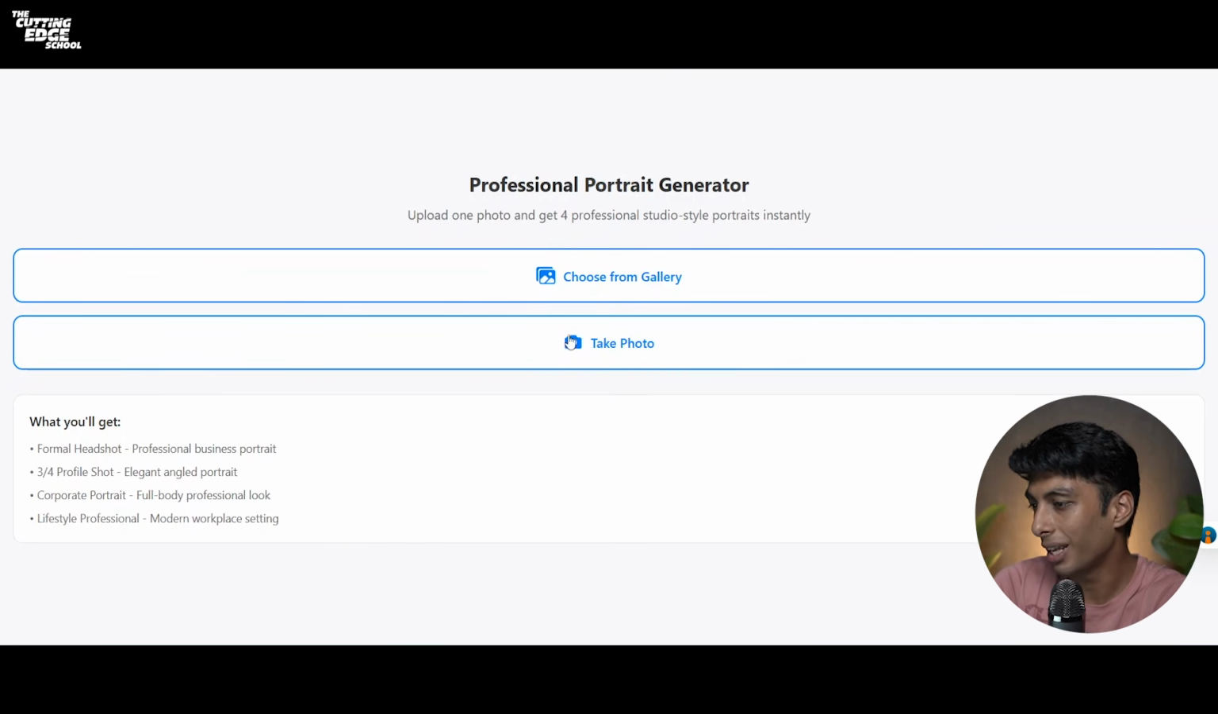I can select choose from gallery. It has also included some description for me. It says what you'll get: a formal headshot, a 3x4 profile shot, a corporate portrait, as well as a lifestyle professional.